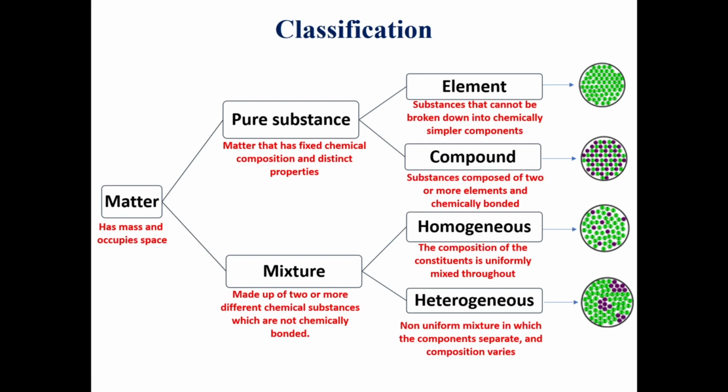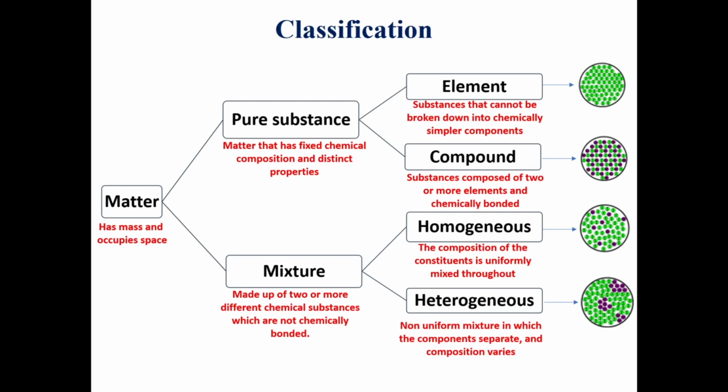So we can also say that a mixture is like when we mix water with salt, it's called a mixture, and it's a homogeneous mixture. Why? Because the salt dissolves in water, so it doesn't form any layers.